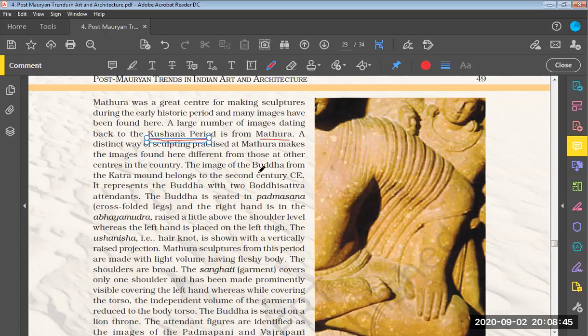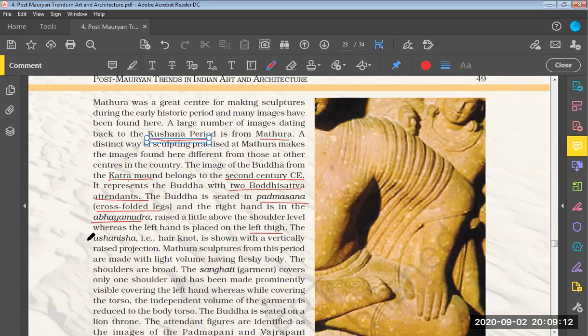The image of Buddha from the Katra Mound belonged to the 2nd century CE, that is after Christ. It represents the Buddha with two bodhisattva attendants. The Buddha is seated in Padmasana, that is crossed folded legs, and the right hand is in Abhaya Mudra, raised a little above the shoulder level, whereas the left hand is placed on the left thigh.